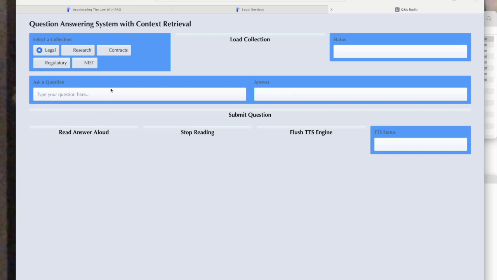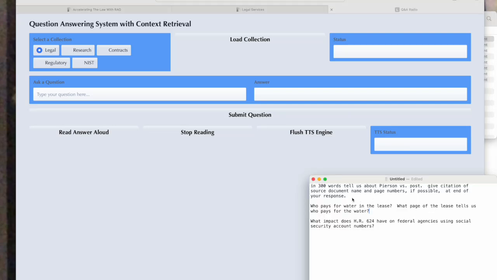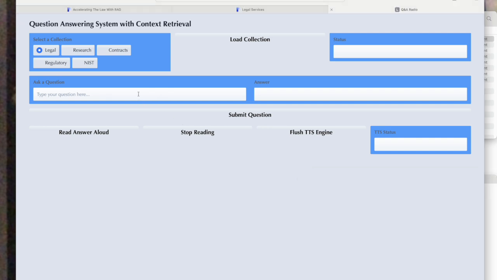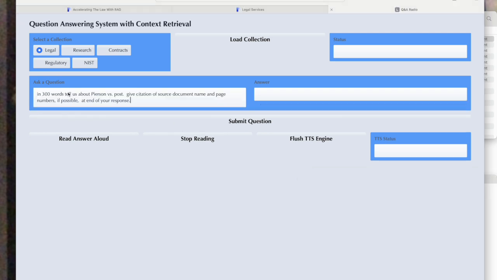So in the legal research area, in that collection, we're going to prompt the system with this. In 300 words, tell us about Pearson versus Post. Give citation of source document name and page numbers if possible at the end of your response. The first thing we need to do is to load the collection. This is successful. And now we can send the prompt to the system.